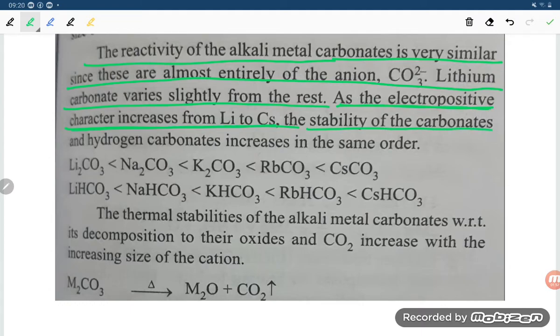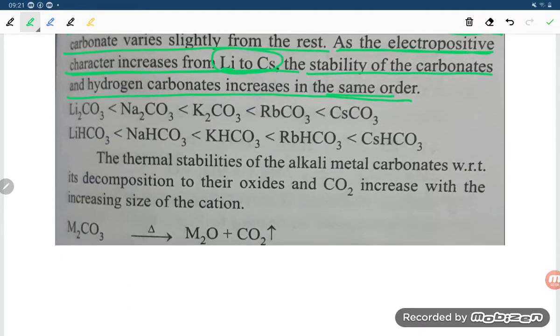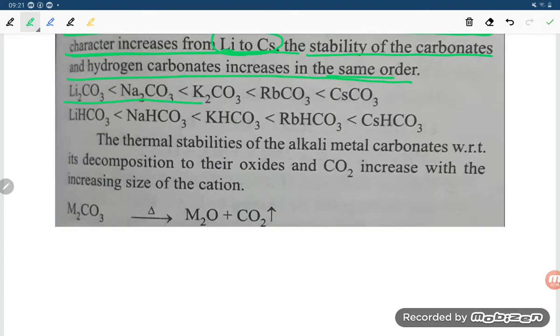The stability of carbonate and hydrogen carbonate increases in the same order, down the group from lithium to cesium. For example, lithium carbonate, sodium carbonate, potassium carbonate, rubidium carbonate, and cesium carbonate. Even the stability of bicarbonates increases down the group: lithium hydrogen carbonate, sodium hydrogen carbonate, potassium hydrogen carbonate, rubidium hydrogen carbonate, and cesium hydrogen carbonate.